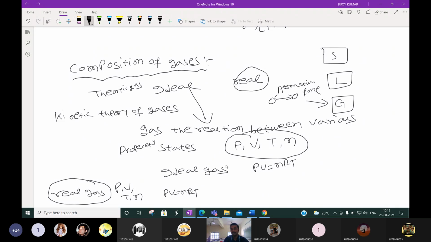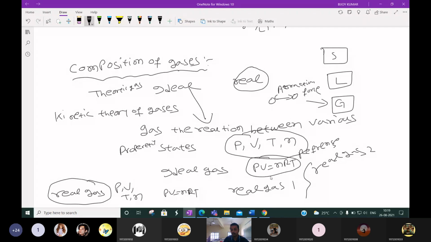There is nothing like an ideal gas; ideal gas is a theoretical gas. But we use the ideal gas law because we have to calculate how much a real gas is deviating, or compare one real gas with another real gas. So we take the ideal gas as a reference.